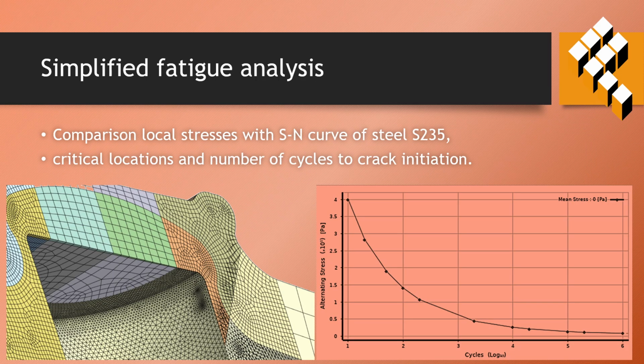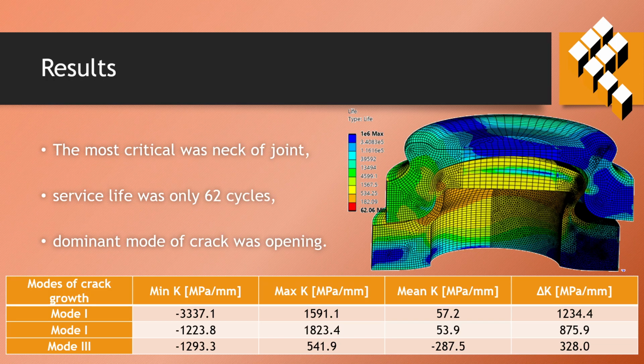A simplified fatigue analysis was performed, comparing local stresses with the S-N curve from the Eurocode. The analysis determined the critical location and the number of cycles to crack initiation. The most critical area was in the neck of the joint, where the service life was only 62 cycles. This indicates high stress concentration.